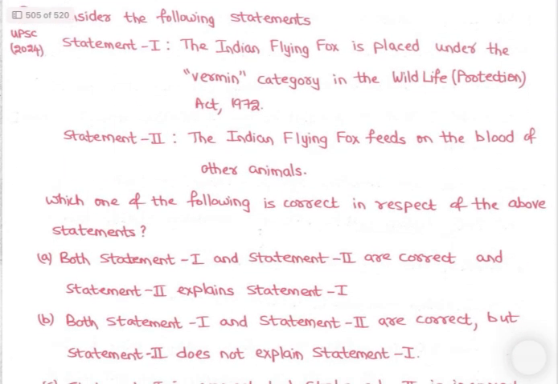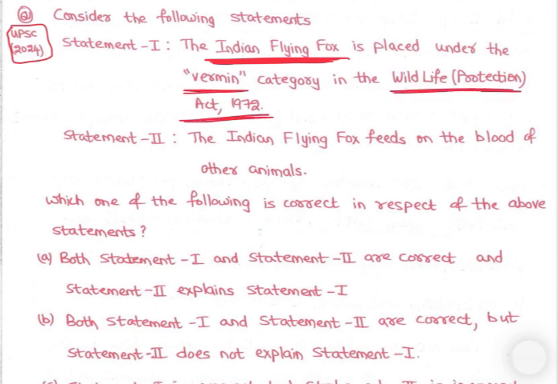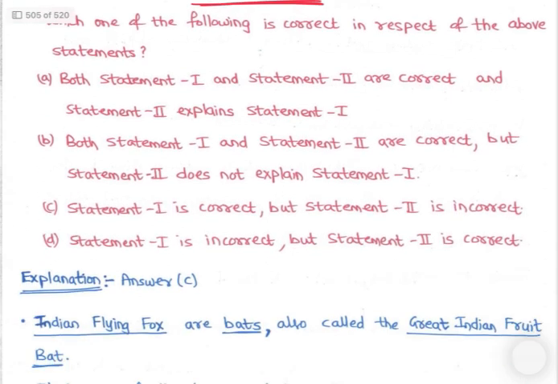See, this is a question asked in UPSC 2024, right? With respect to Indian flying fox. Indian flying fox is placed under the vermin category of Wildlife Protection Act 1972. The Indian flying fox feeds on the blood of other animals. So let's study about Indian flying fox, then we will answer the question, right?